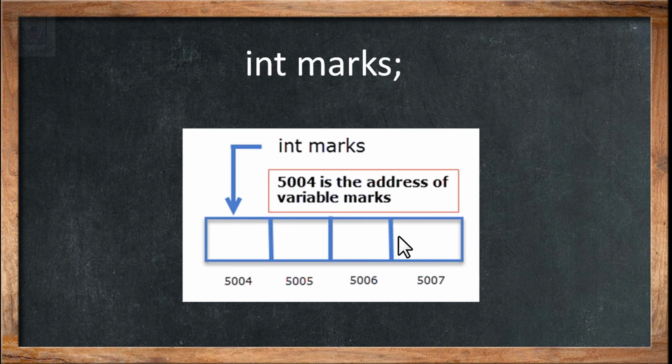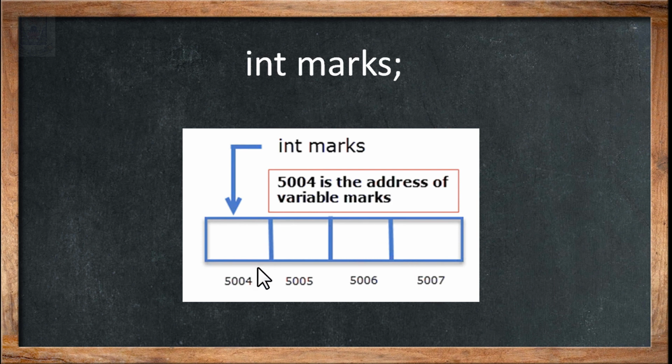Low end of the compiler will occupy 2 bytes of memory space. Suppose the high end of the compiler is occupying 4 bytes, then a sequence of memory allocation totaling 4 bytes will be allocated for the marks.